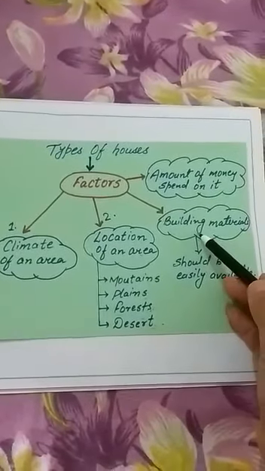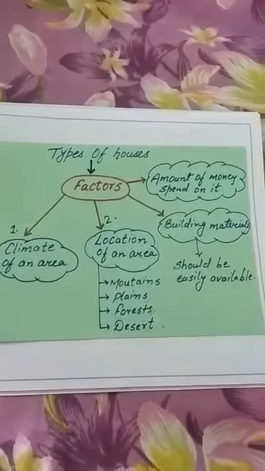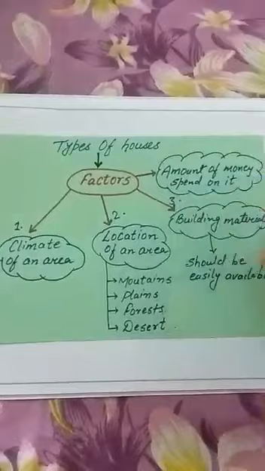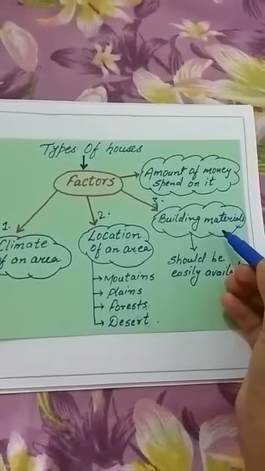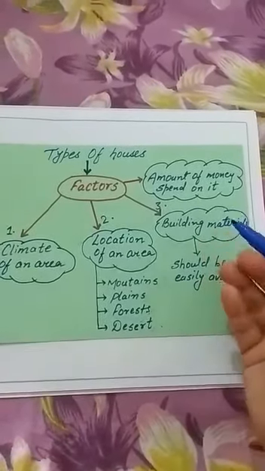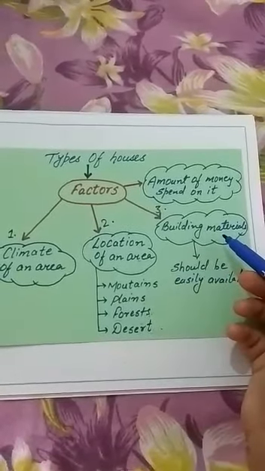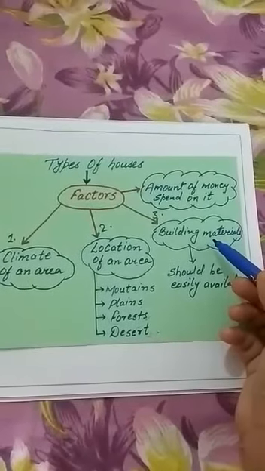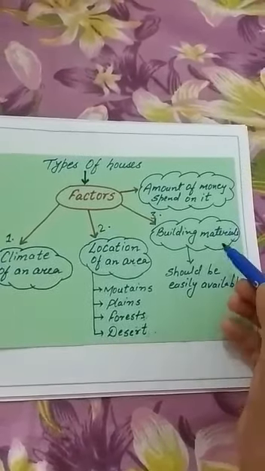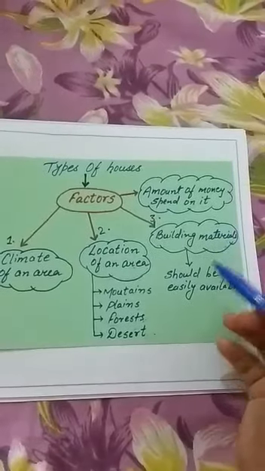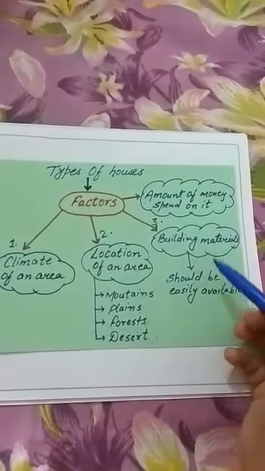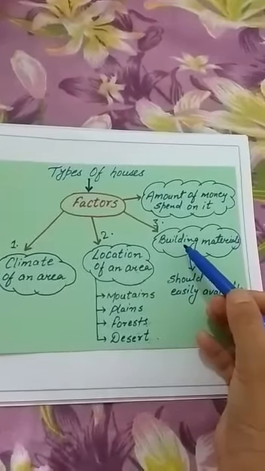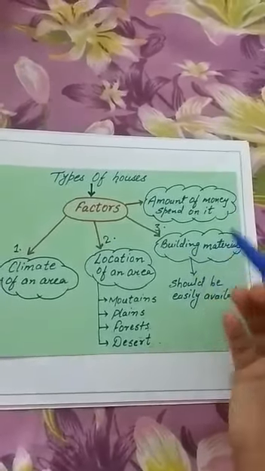Now we will see the third factor, that is building material. The third factor indicates what materials are needed for building the house we are going to build. Different houses will be built with different materials like concrete, iron rods, and mud. The building materials should be easily available in the area where we are going to build the houses. So this is the third factor, materials.